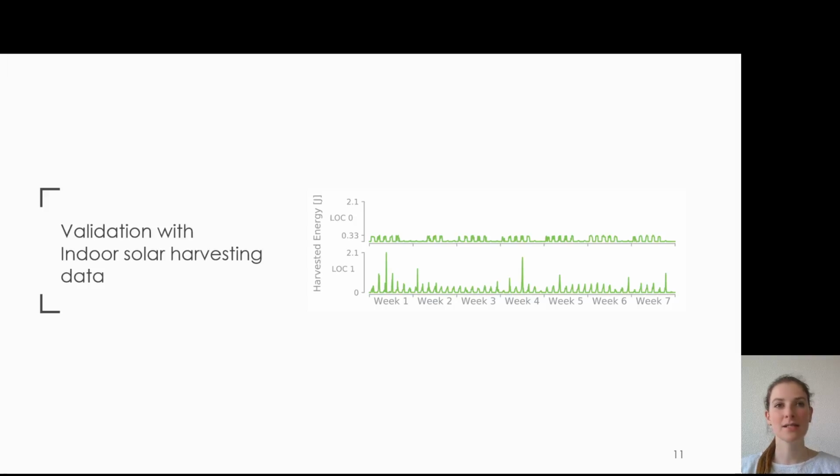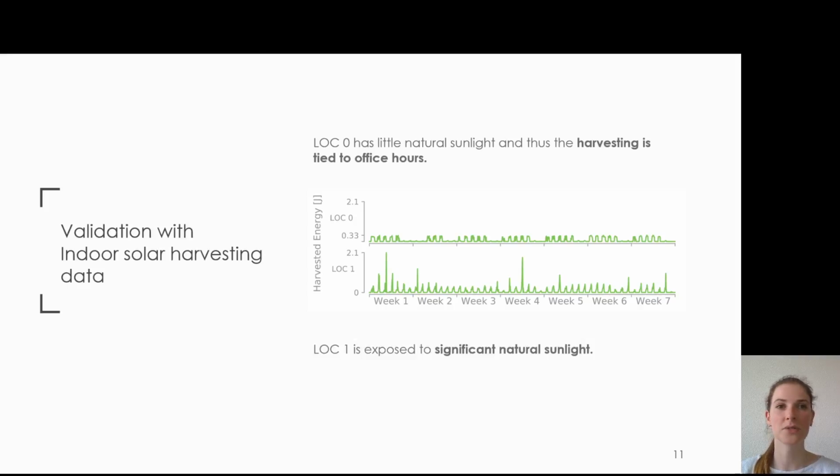Now that we've analyzed 3 schedulers with respect to robustness and performance, as well as applied the prediction scaling method to one of them, we validate these findings in an indoor harvesting scenario where instead of synthetic prediction errors, we use prediction algorithms. For this, we look at indoor harvesting in 2 offices with different characteristics. The first office, location 0, has little natural sunlight, and therefore the harvested energy is tied to office hours. Conversely, the second office, location 1, is exposed to significant levels of natural sunlight.